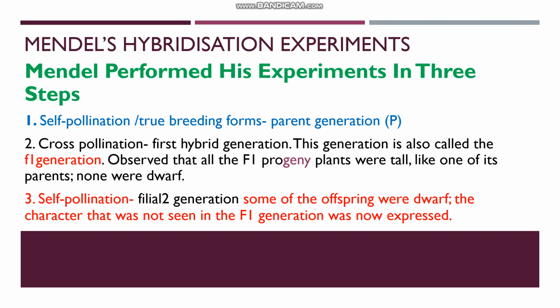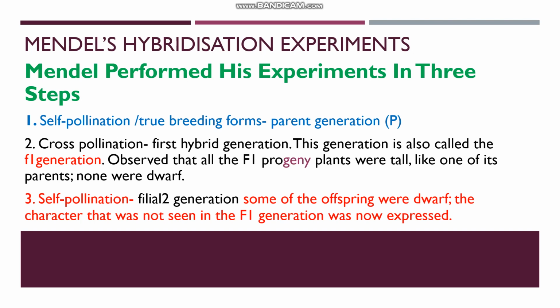No dwarf plants were produced in the F1 generation. The third step was self-pollination. All the tall F1 plants were allowed to self-pollinate to raise the second filial generation, or F2 generation. But in the F2 generation, Mendel observed that some plants were dwarf. So these were the 3 steps in Mendel's experiment.